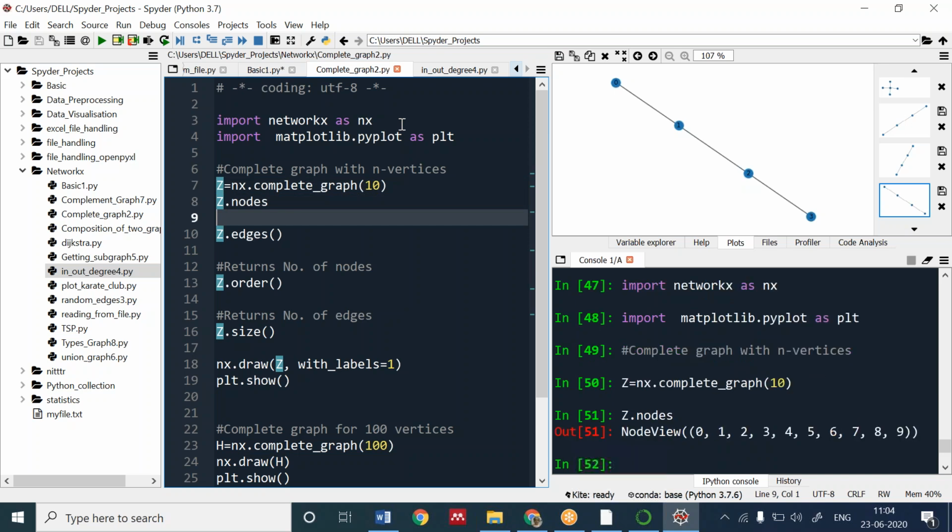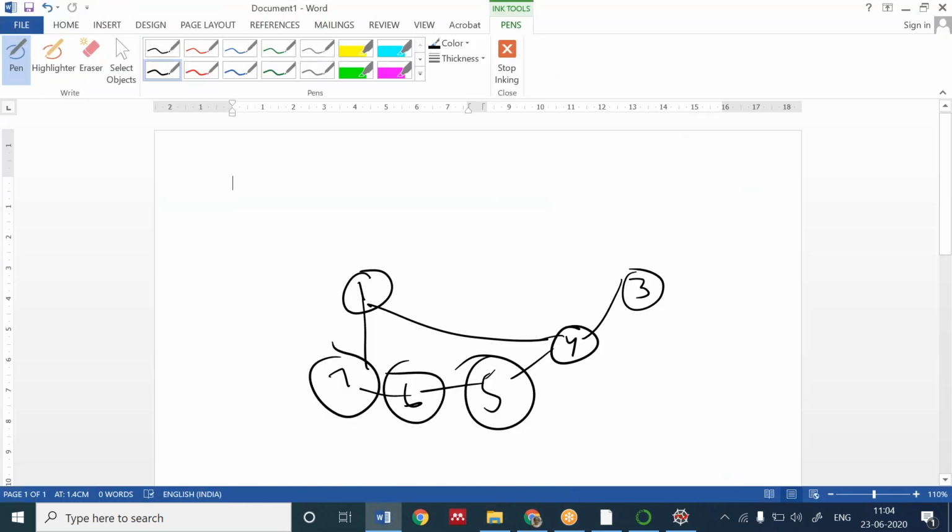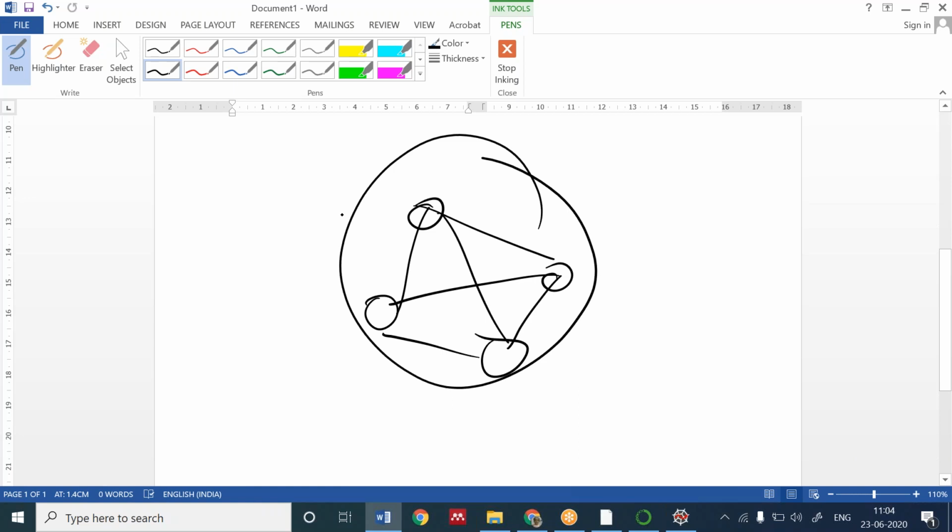I will show you in Word what the complete graph actually is. 1, 2, 3, 4. All nodes are connected to each other. Yes, this is the complete graph of 4 nodes. Now we are going to make the complete graph for 10 nodes.